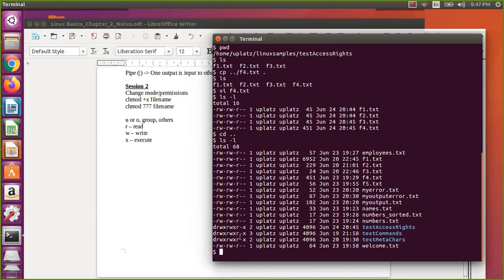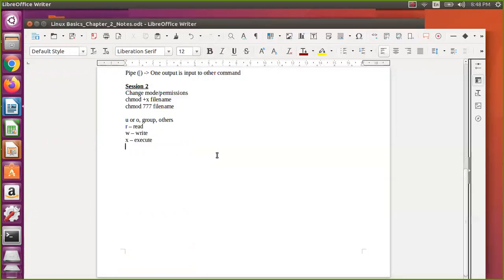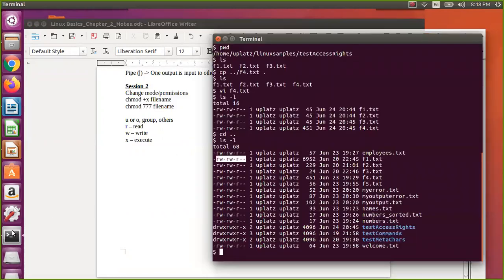If you see this particular one, you have the test access rights or whatever the directories. Directories also have the permissions. So if you see this one, read, write, execute, read, write, execute, read minus execute. Minus means no write permission. So if you see this f1.txt, it doesn't have execute permission actually. But both are the same. So directories also will have the permissions, and files also will have the permissions. What is the difference? That one we'll see a little later. So as of now we'll see only the files.